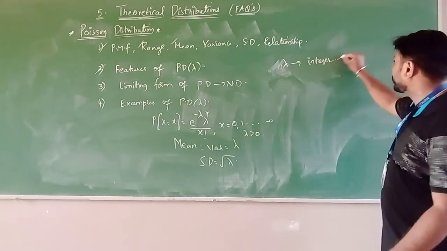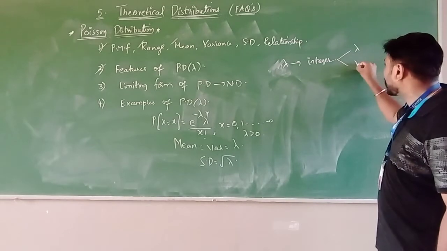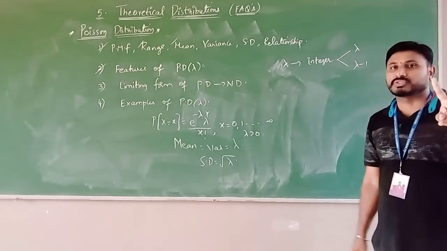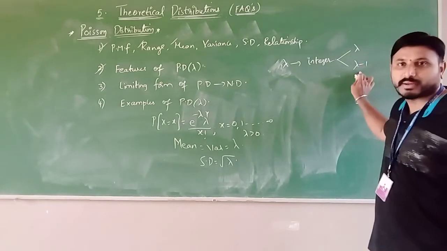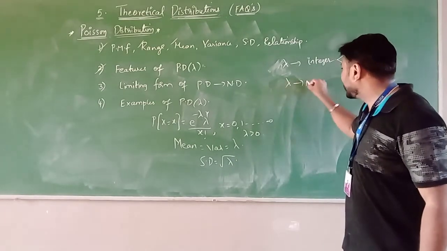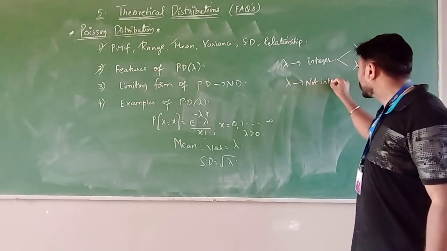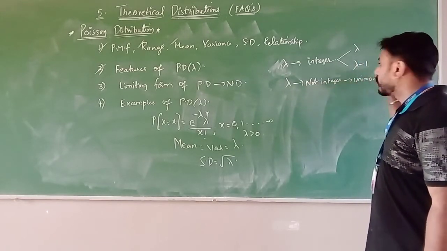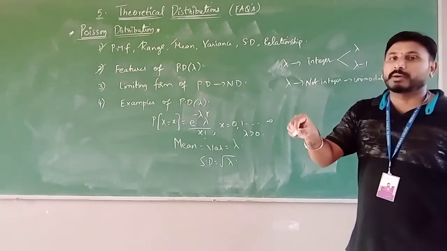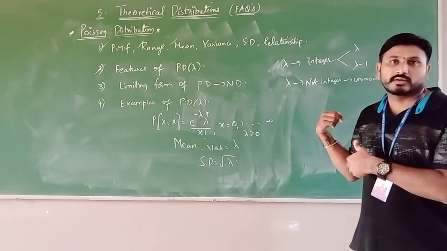then how to calculate the mode? It is bimodal: lambda and lambda minus 1. We have two modes. If lambda is an integer, the mode values become lambda and lambda minus 1. If lambda is not an integer, then it will be unimodal, and the integral part becomes the mode. Are you clear?